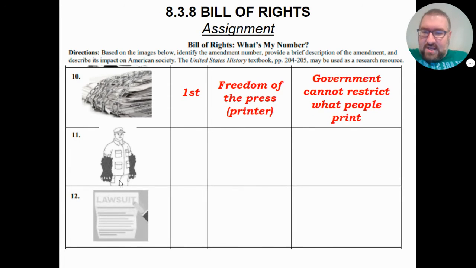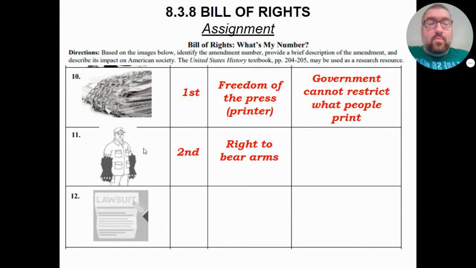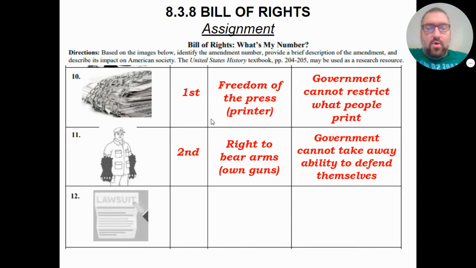Next, we have this picture of a guy who's got these weird little furry arms. What are those? Are those gorilla arms? No, those are bear arms. So that refers to our Second Amendment freedoms. Our Second Amendment freedom says every citizen has the right to bear arms. Now, are we talking about the arms of a grizzly? No, we are not. We are talking about the right to own guns. This is very important because if we go back to talking about the battles of Lexington and Concord, ordinary citizens, Minutemen, had their guns. They grabbed their guns and they fought back. So that's the entire point behind this.